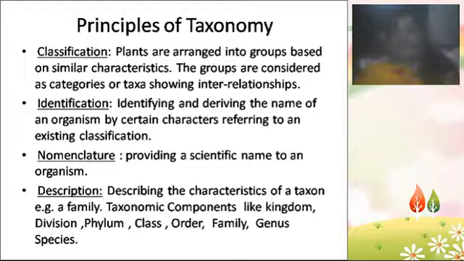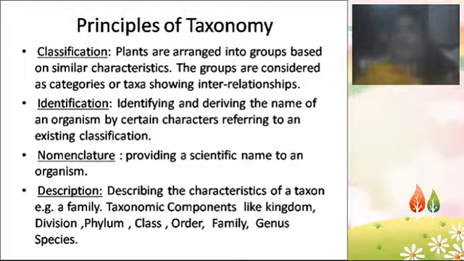Again, the dicots are divided into classes, and the classes are divided into subclasses. Subclasses are divided into orders. Orders will be divided into families, and then into genus, and then species. That is the classification which we'll see in the next classes. Then you'll get the complete idea about what classification is and how plants are classified.